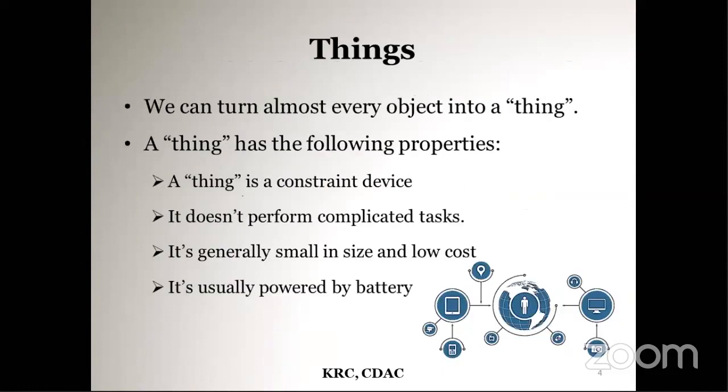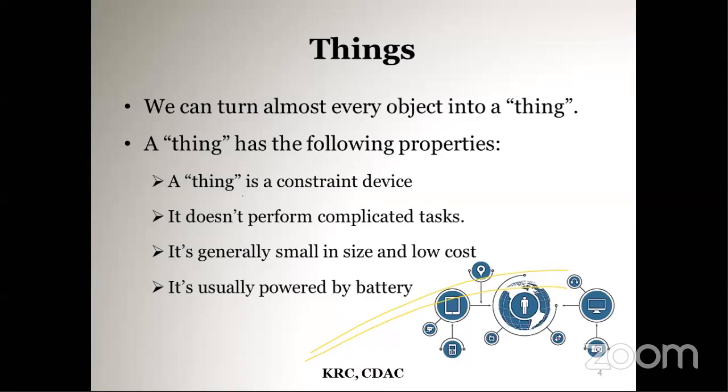And what are the things? What is the meaning of these things in the Internet of Things? Things don't need to be our traditional internet-enabled devices like smartphones, laptops, all this. Things can be anything, like any chair, or a table, or bottles. Anything, buildings, vehicles, everything you can consider as a thing. It has a unique identifier.